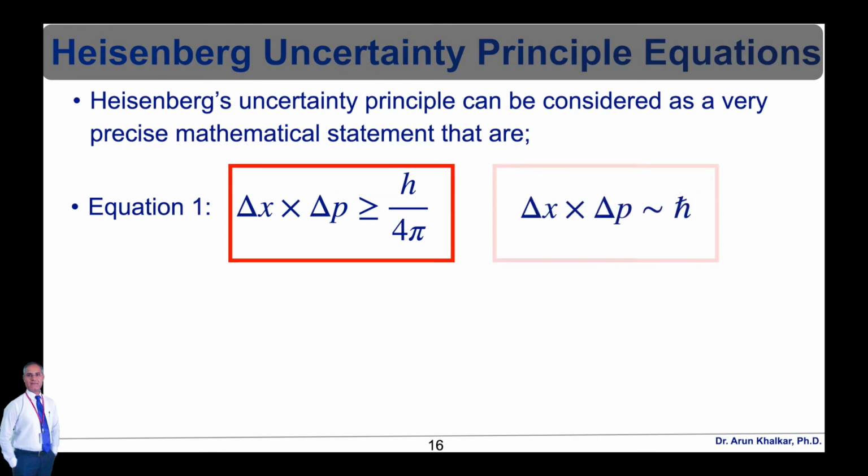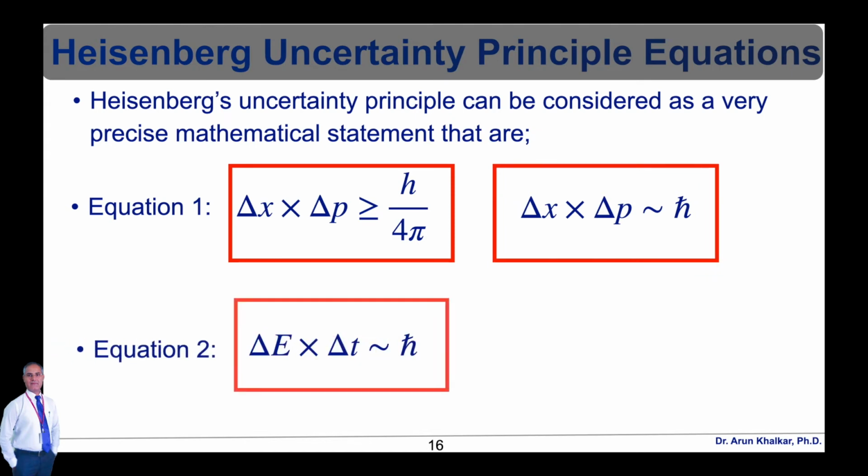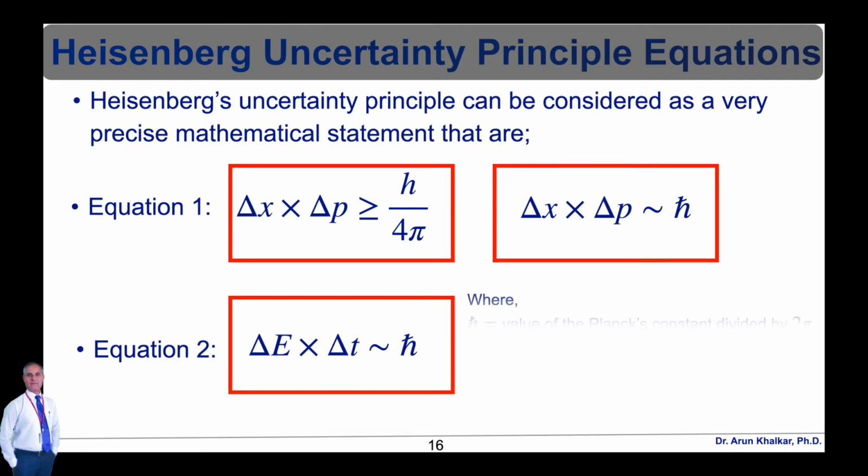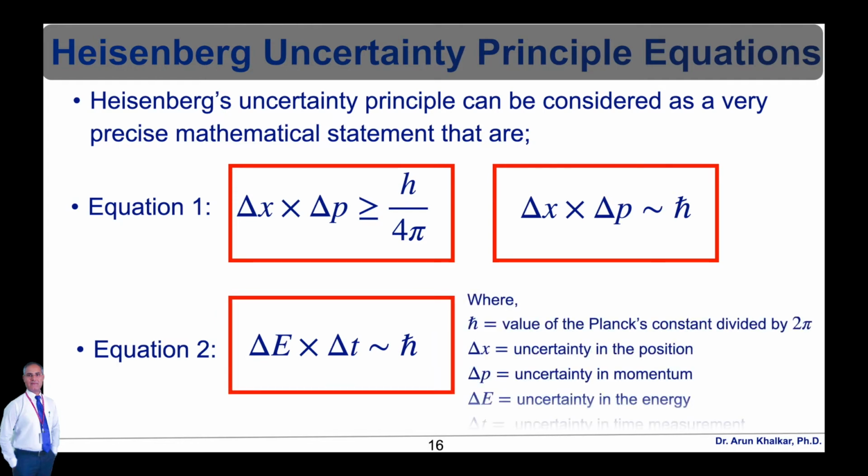Equation 2: delta E delta t is nearly equal to h bar, where h bar is Planck's constant divided by 2 pi. Delta x is the uncertainty in position, delta p is the uncertainty in momentum, delta E is the uncertainty in energy, and delta t is the uncertainty in time measurement. So these are the two equations of Heisenberg's uncertainty principle in two different forms.